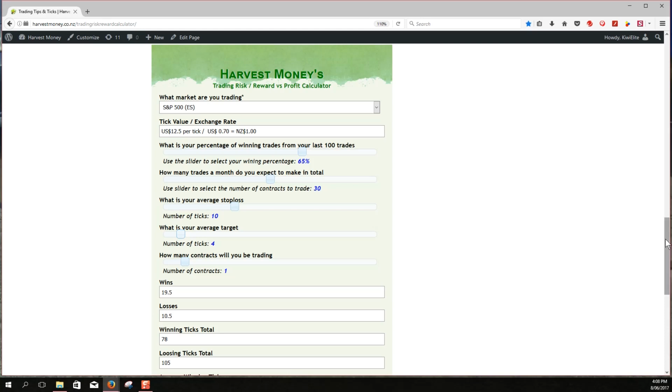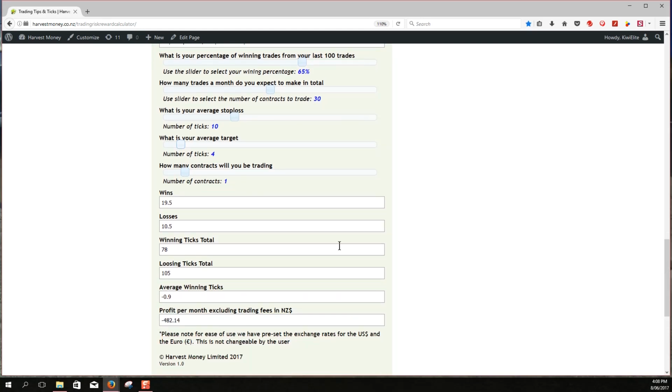Now if we scroll down, we can see what the results of that are. If we're just trading the one contract, we'd have 19.5 wins, 10.5 losses, 78 winning ticks, 105 losing ticks, with an average of 0.9 loss tick per trade, and we've lost nearly $500. So we can see instantly that this trading plan just doesn't work.